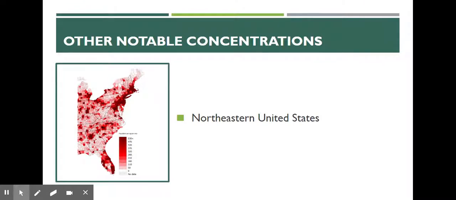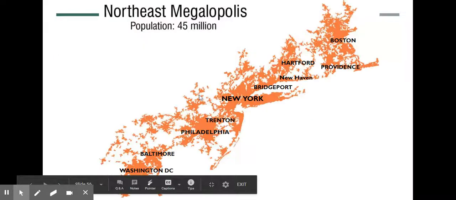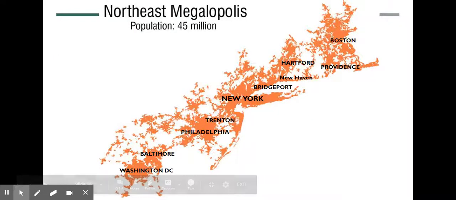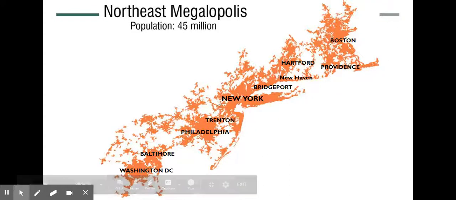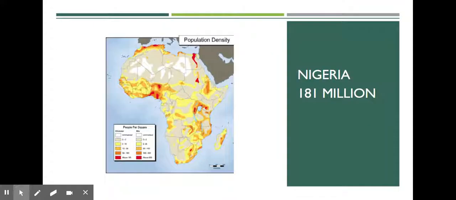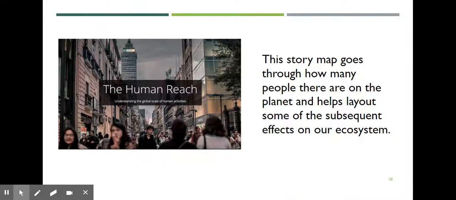The northeastern United States is also a pretty notable concentration of population. We consider the Northeast a megalopolis, meaning it's kind of just this sense of people everywhere, like it's one city after another, and they kind of run into each other. The population is about 45 million people, from about Washington, D.C. up to Boston. Basically, it's one giant city. And then Nigeria, which is here in Africa, is about 181 million people.